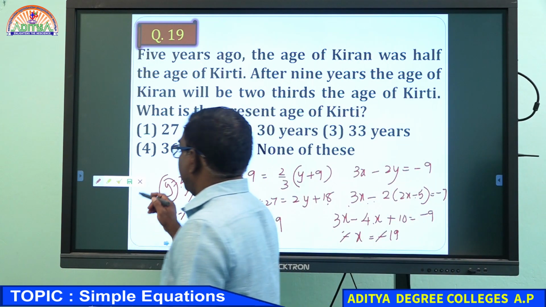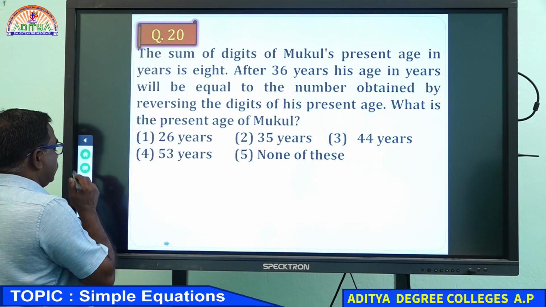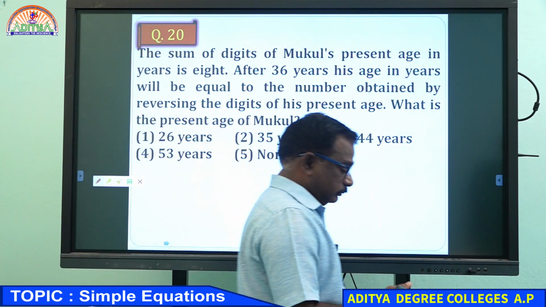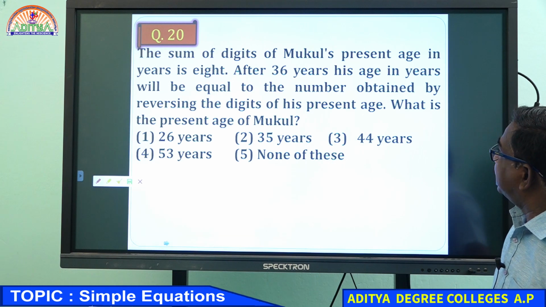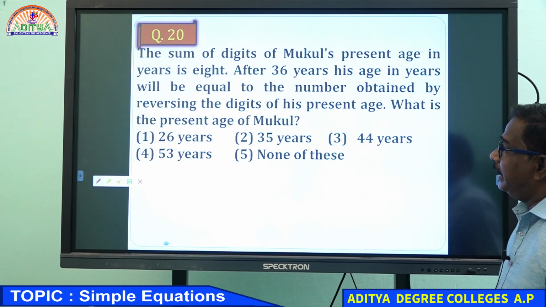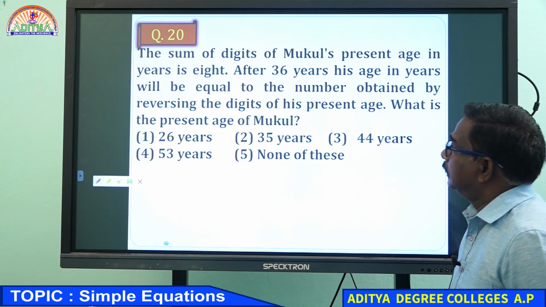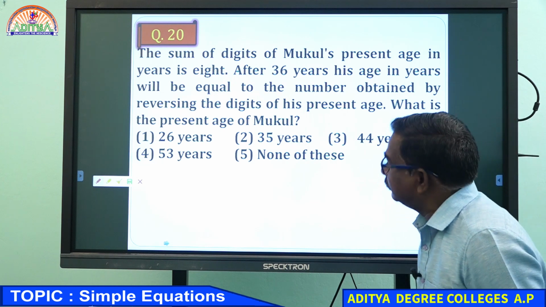One more example I will give, just try to do. See what is given there. The sum of digits of Mukul's present age in years is 8.